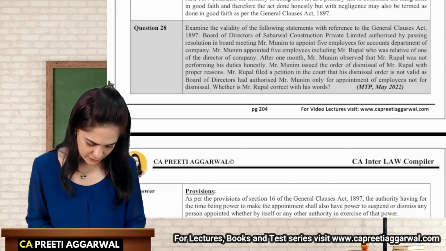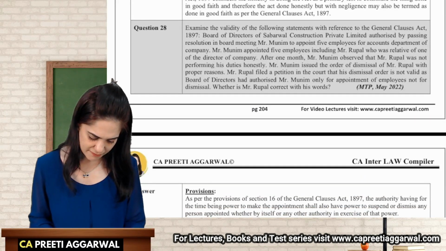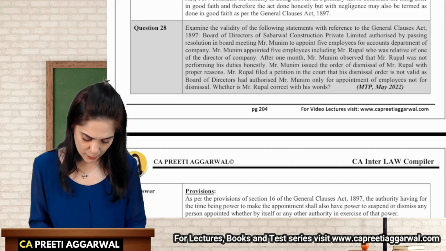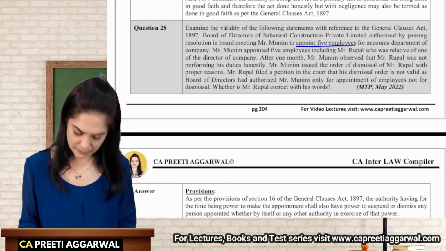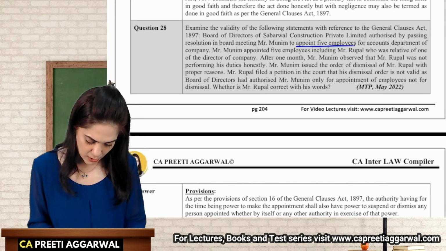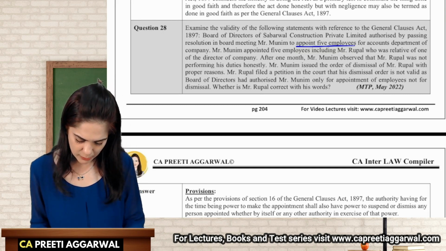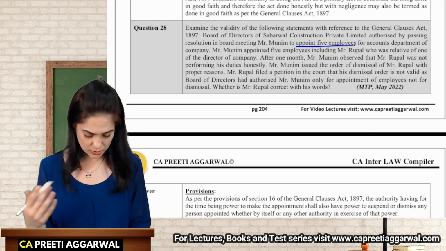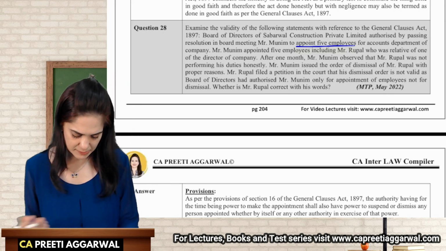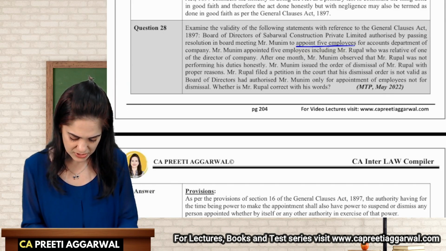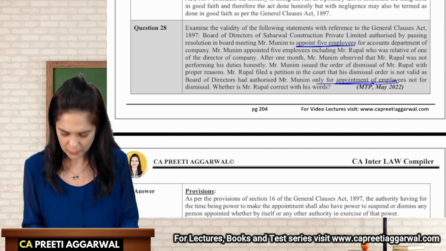Examine the validity of the following. The board of directors passed a board resolution appointing 5 employees for the accounts department. Mr. Munim appointed 5 employees, including Mr. Rupal, who was a relative. One month after, Mr. Munim observed that Rupal was not performing his duties, so he wants to remove him. Mr. Rupal filed a petition that his dismissal is not valid, as the board had authorized Mr. Munim only for appointment of the employees.